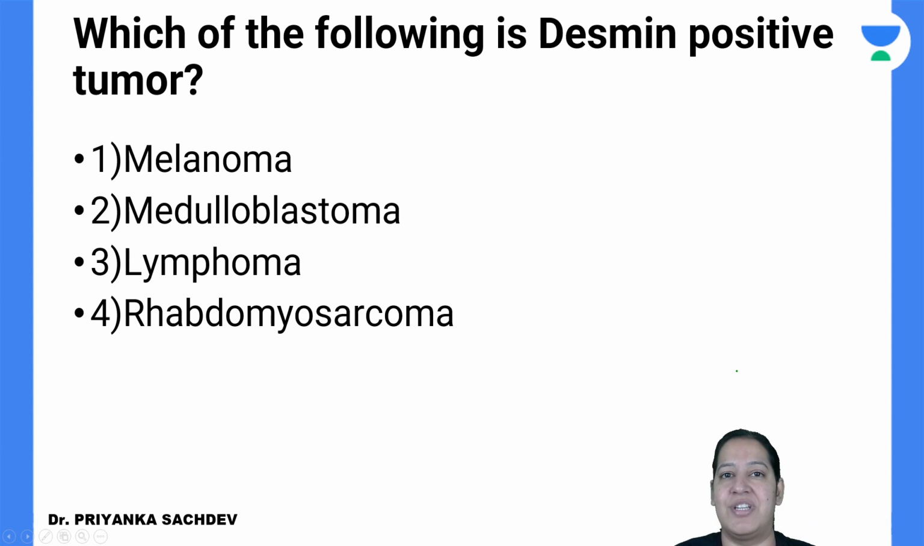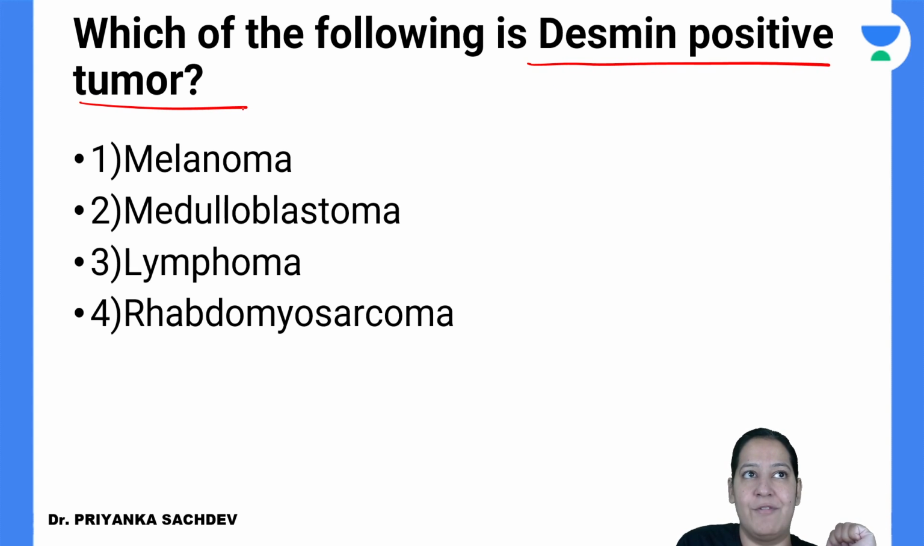This is the next question of INICET, the last one, June 2021. Let me read the question. Which of the following is a Desmin positive tumor? Tell me whether it is melanoma, medulloblastoma, lymphoma, or rhabdomyosarcoma.